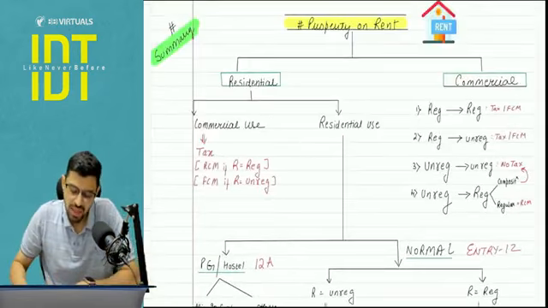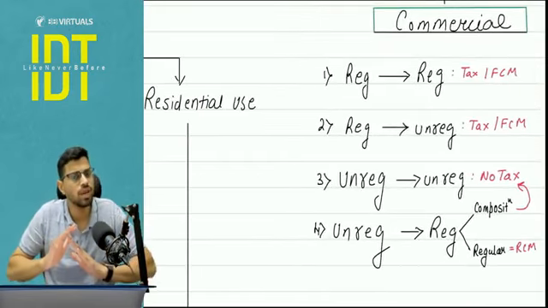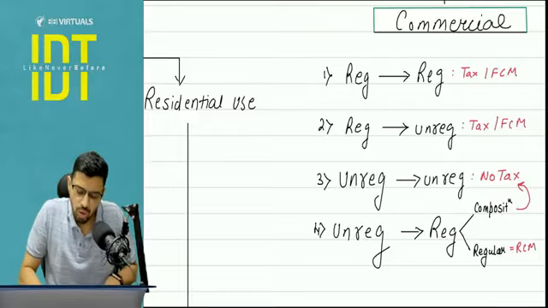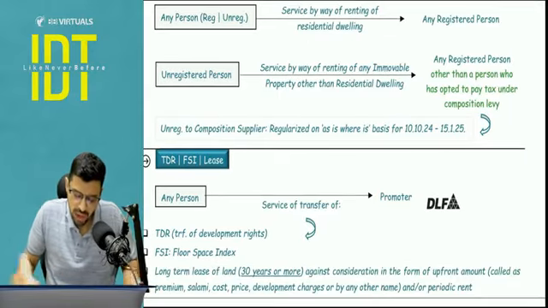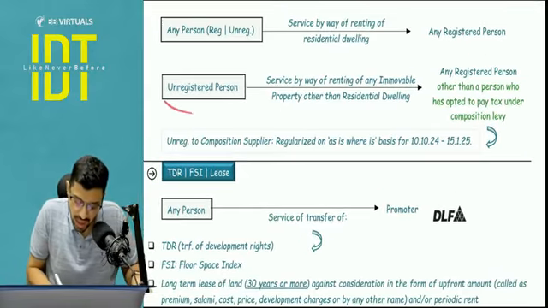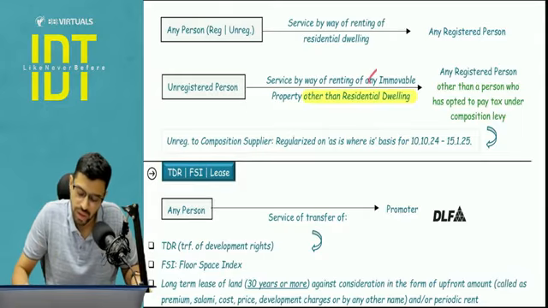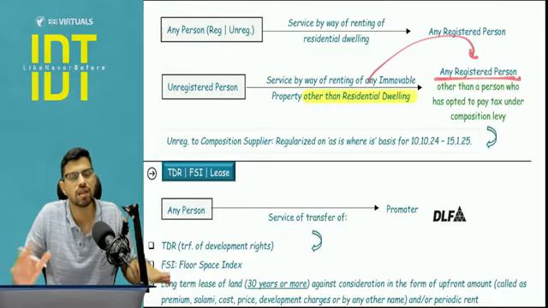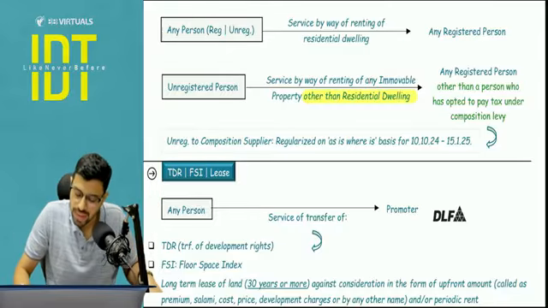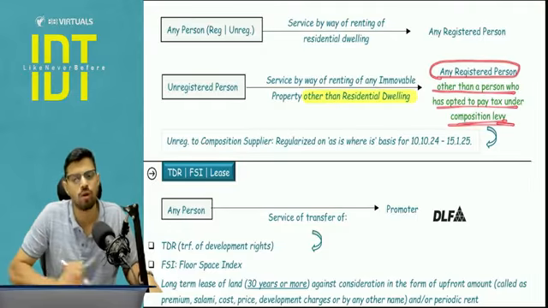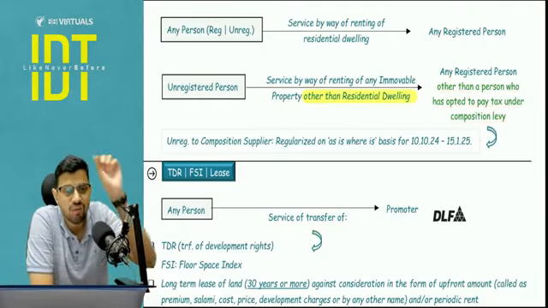Okay, and if it is a commercial property, see, for commercial property there is no exemption whatsoever. Only there is one RCM entry that I will quickly cover: if an unregistered supplier is giving commercial property, other than residential, on rent to a registered person, then reverse charge mechanism will apply. But this registered recipient should be other than the one who has opted for composition levy. This is a relief for the composition scheme.